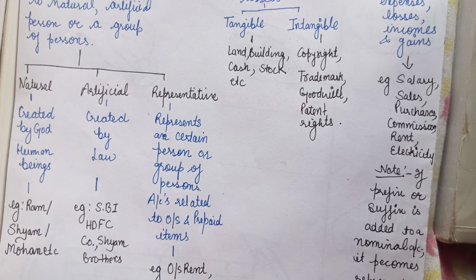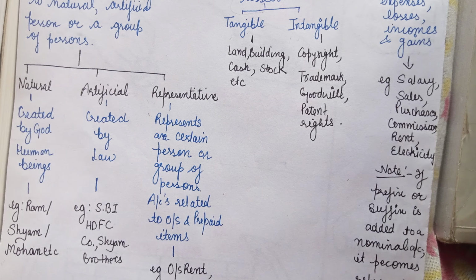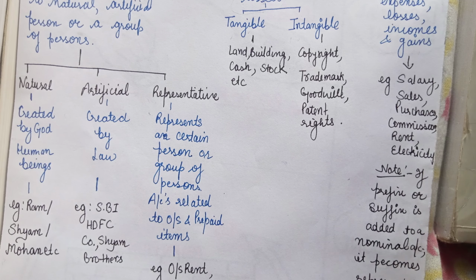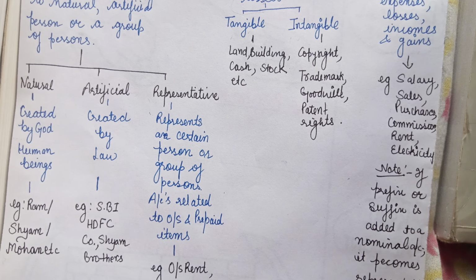So that is why I said that in the representative personal account we are including the outstanding and the prepaid items, because outstanding means it's a liability for you, so it has not been included in the expense now. So we are not going to treat it as an expense.